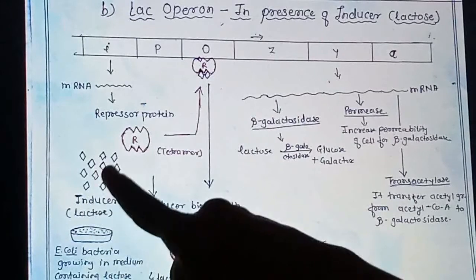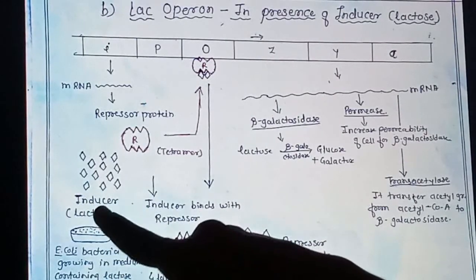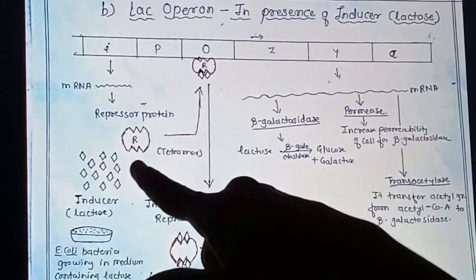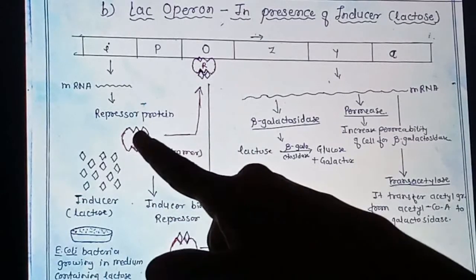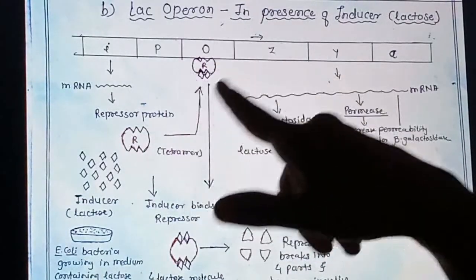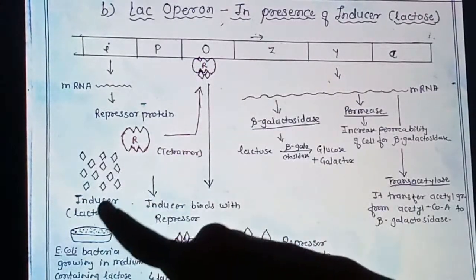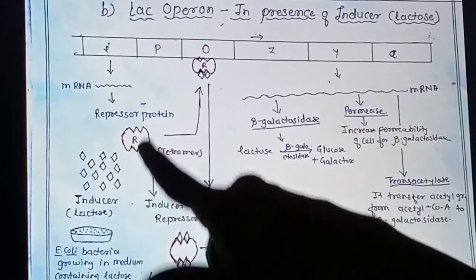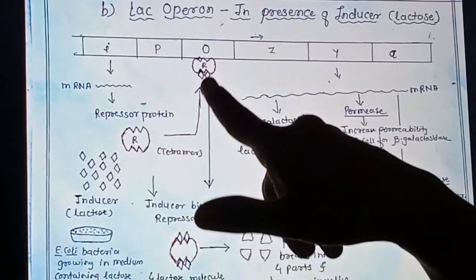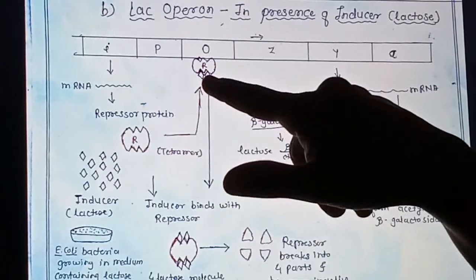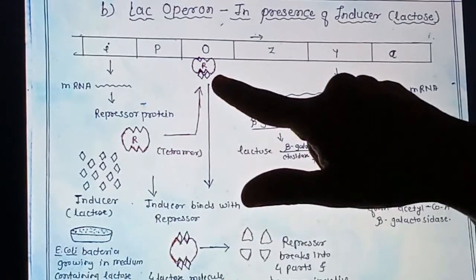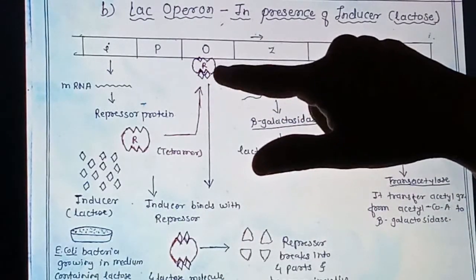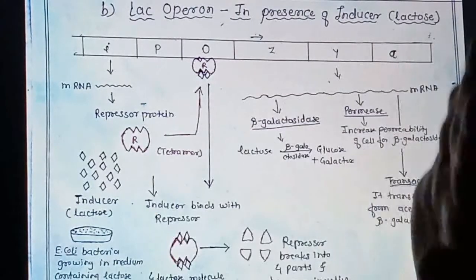So this inducer, lactose, goes and attaches to the repressor. You can see here a repressor goes and attaches to the operating site. At that same time, lactose, as it is present over here, goes and binds to the repressor. Once this lactose is bound to the repressor, this repressor will change its shape.